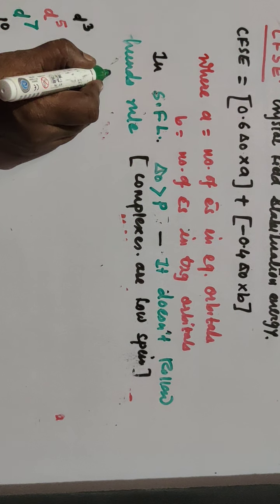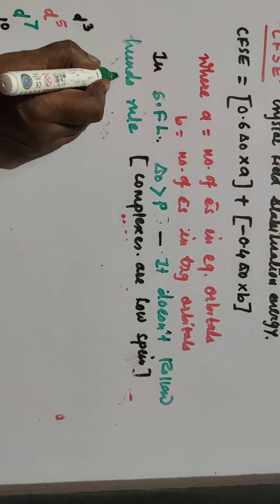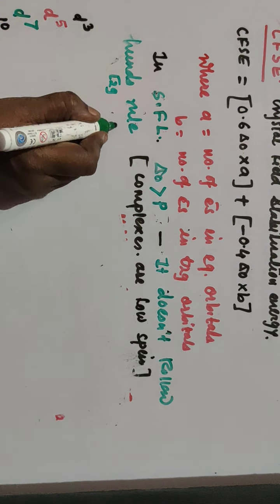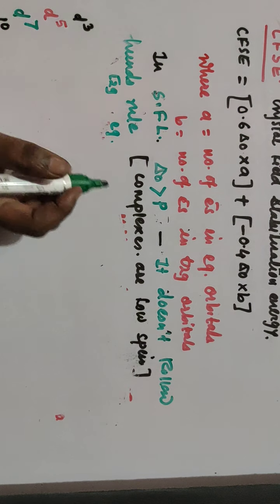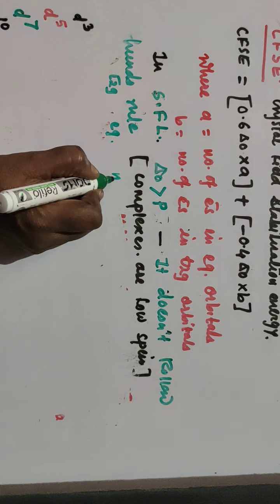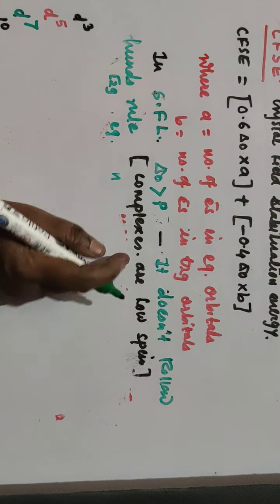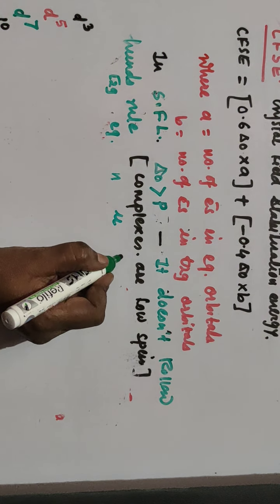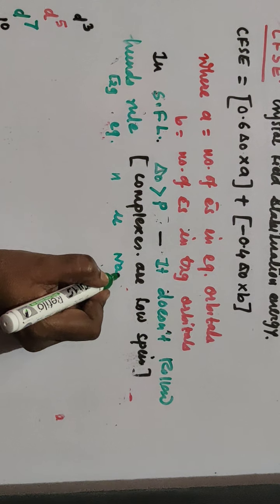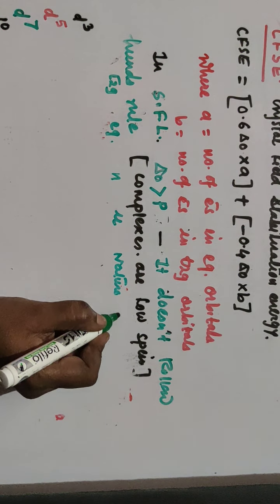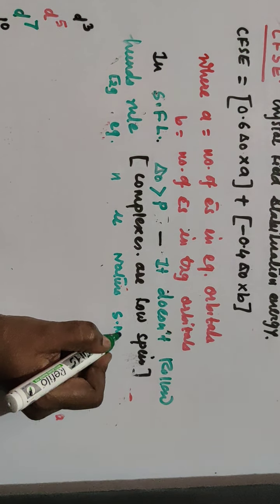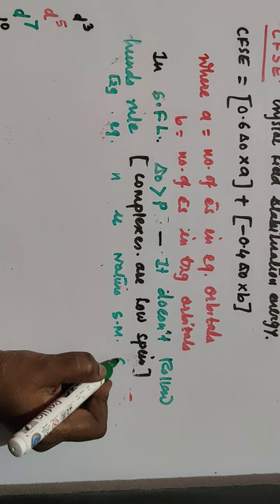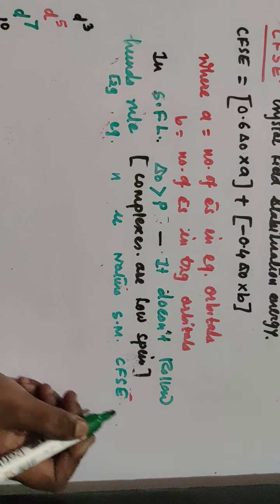T2g, then Eg, then we'll go for number of unpaired electrons, then we'll see mu, that is the magnetic moment, then nature, then your spin, or we'll take SM, and finally we'll take CFSE.